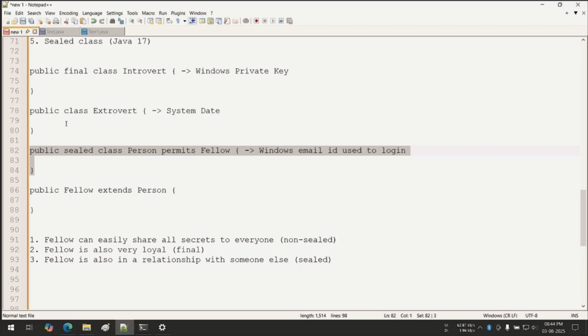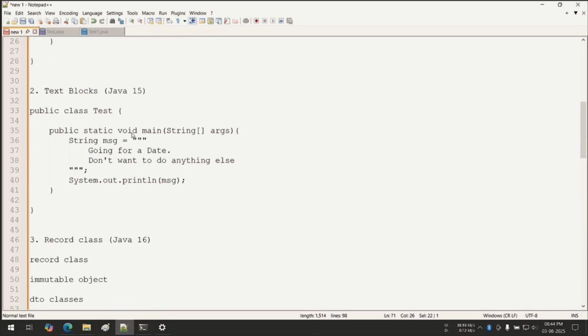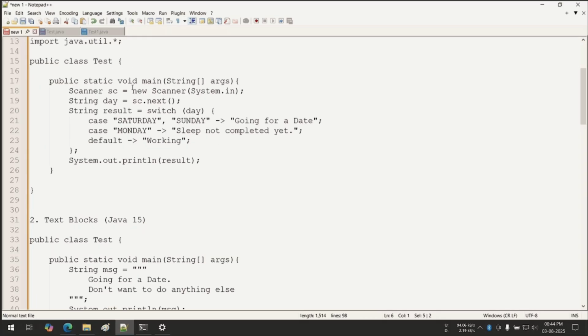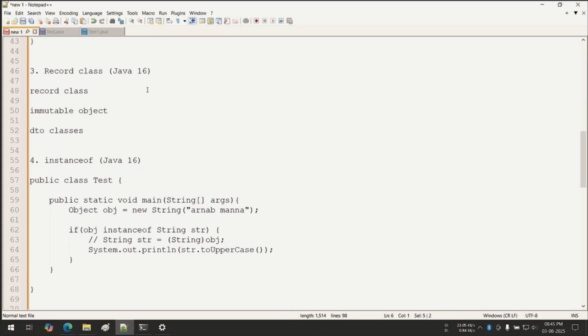Everybody, five beautiful things for the Java 17 enhancement we have discussed, and obviously from 11 to 17. If you need to know 8 to 11 also, then you can contact us. We'll think about it. Fine. Anybody, any doubt?